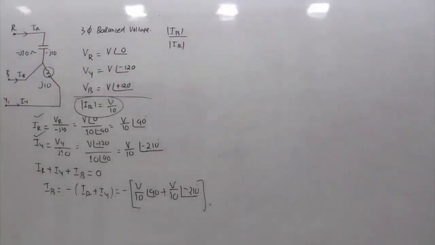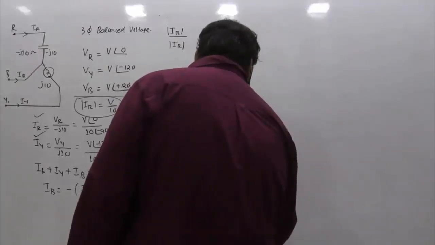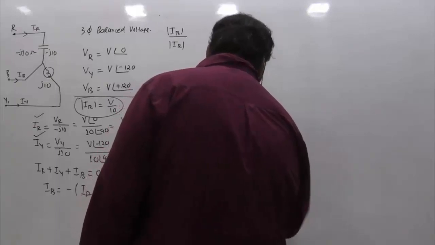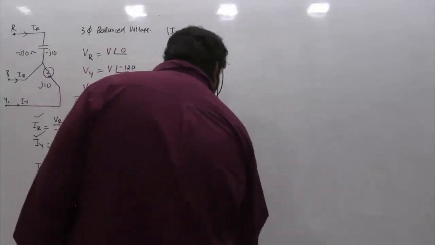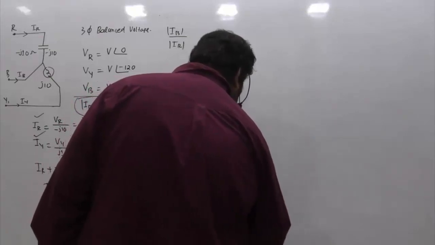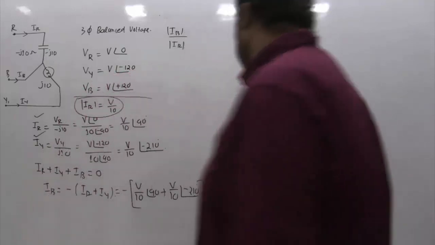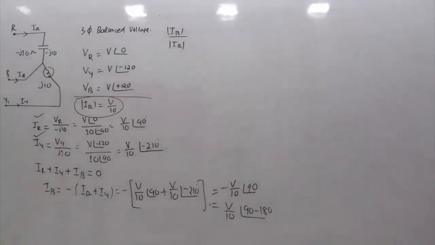So simplify this. This happens to be minus V by 10 angle 90 degrees. Or you can say this is V by 10, this is 90, and this is minus 180 degrees, because a negative sign introduces a phase shift of plus or minus 180 degrees. So I'm writing it like this.